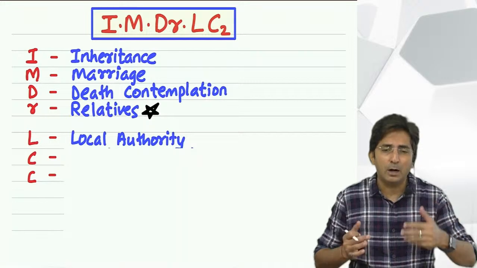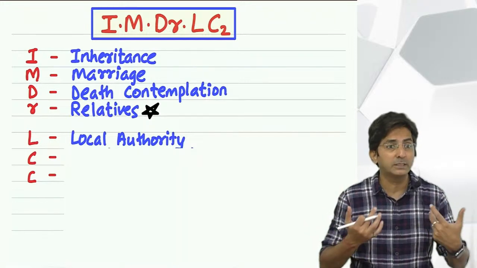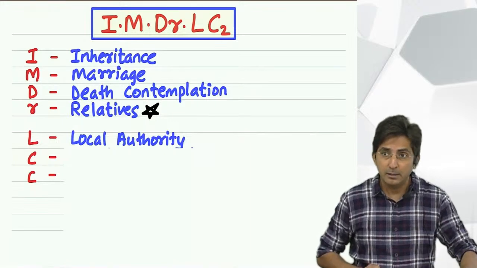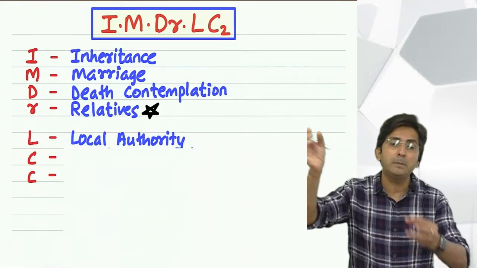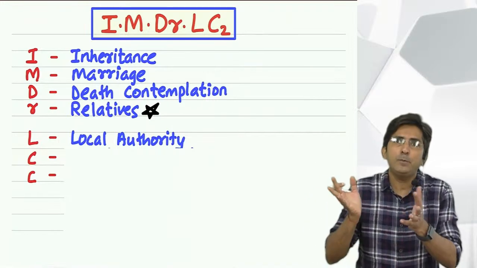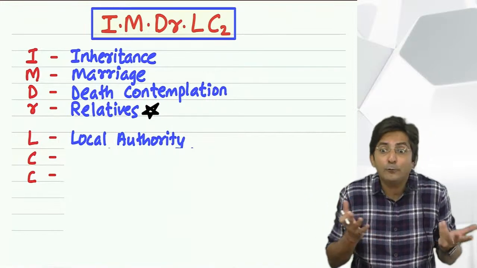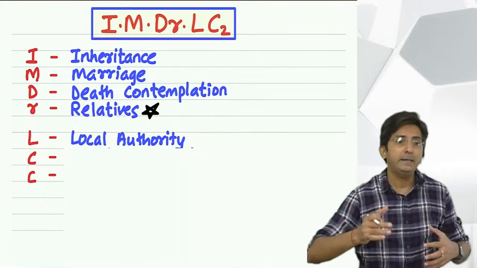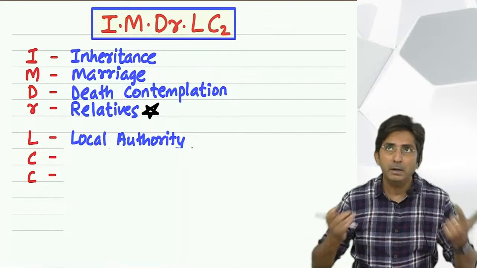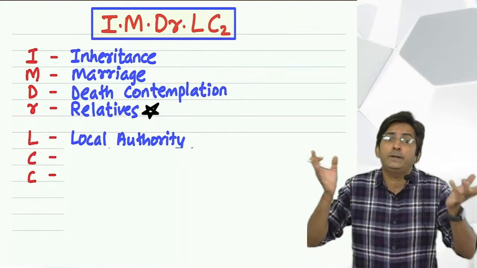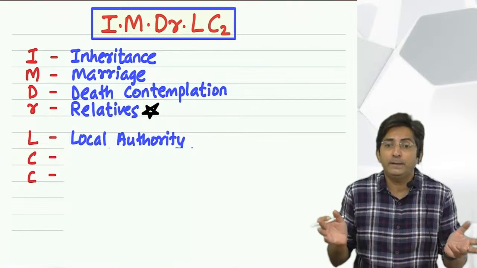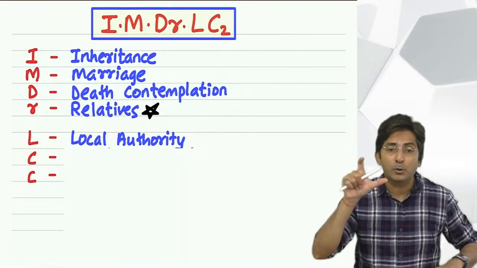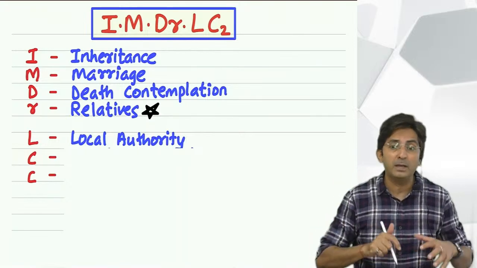In the rainy season, if there is heavy rain and many poor people's houses, their slum areas, get destroyed, then in such cases of calamities, municipal authorities give them money, and they give money free of cost. So it is a kind of gift. They might not call it a gift, they might call it compensation. But in the eyes of law, anything you get free is a gift. So from a municipal authority, a gift is possible especially when people have suffered.